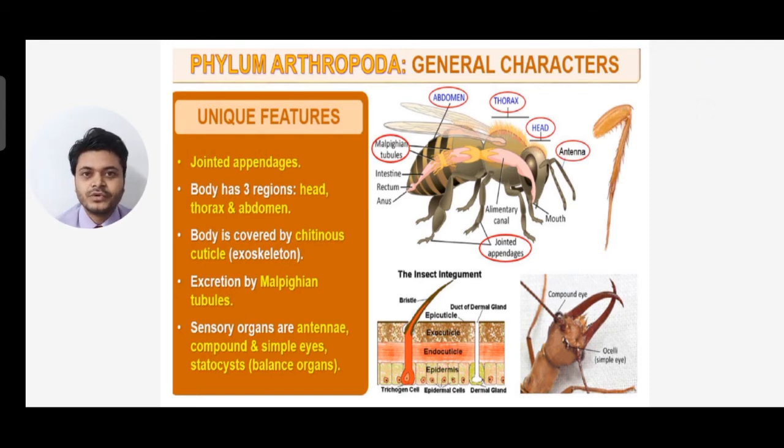So these are the important characters, the unique features. A few sensory organs they have: antenna, compound and simple eye, and statocyst. The statocyst is used as a balancing organ. You can see everything is given in the labels: jointed appendage, malpighian tubules, head, thorax, abdomen, antenna, everything is shown.